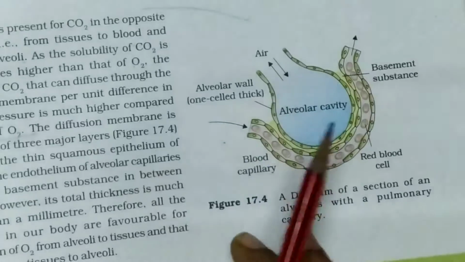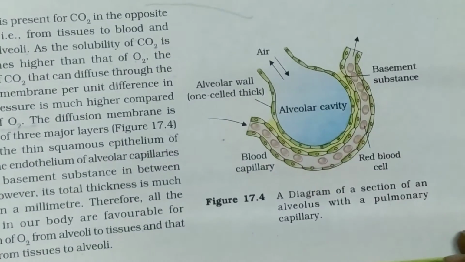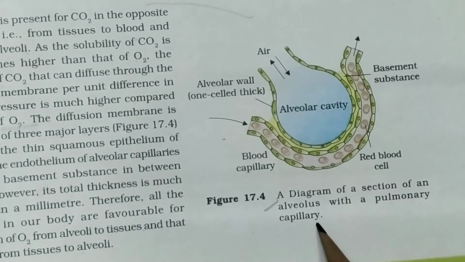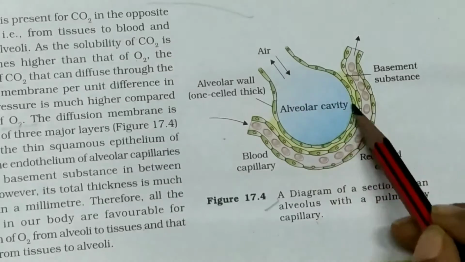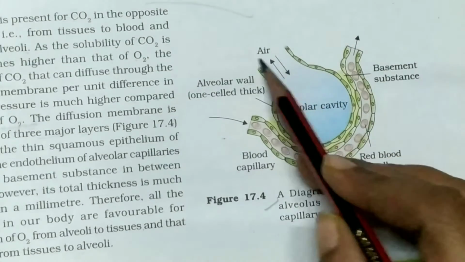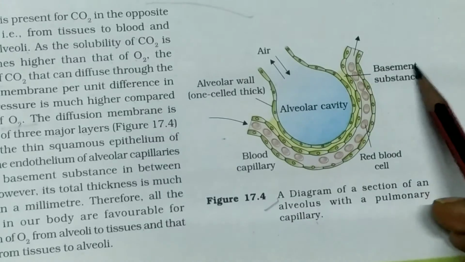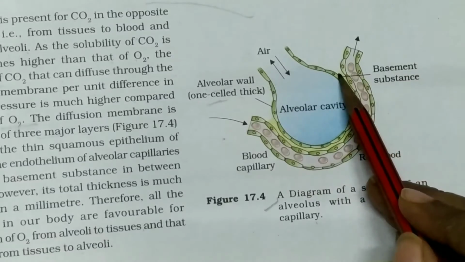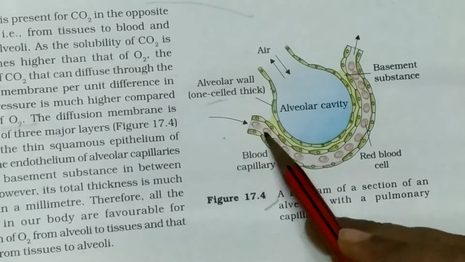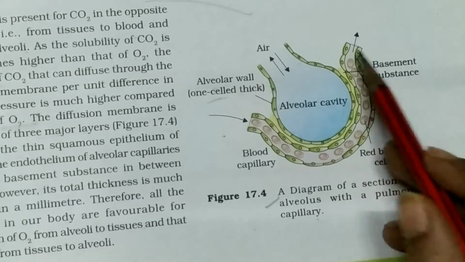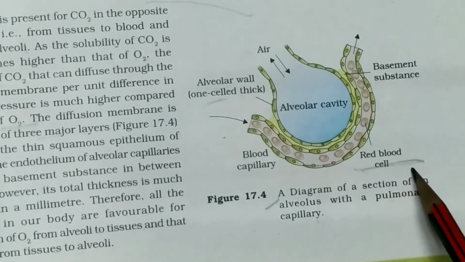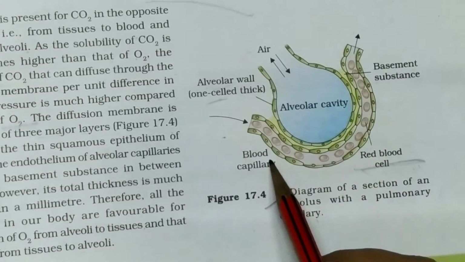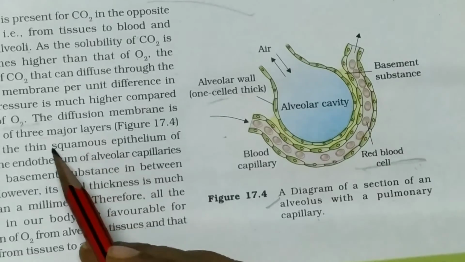See, this figure is the diagram of a section of the alveoli with a pulmonary capillary. This is the alveolar cavity, where air enters and from which the carbon dioxide is released. This is the alveolar wall, which is 1 cell thick, and this is the basement substance. This is the blood capillary, and inside this blood capillary the RBCs, meaning red blood cells, flow.